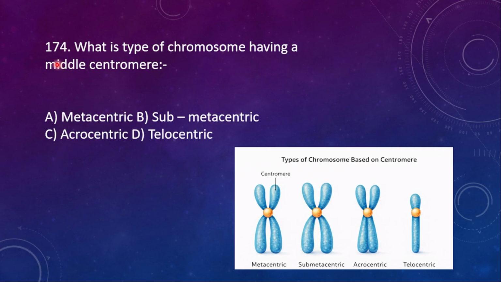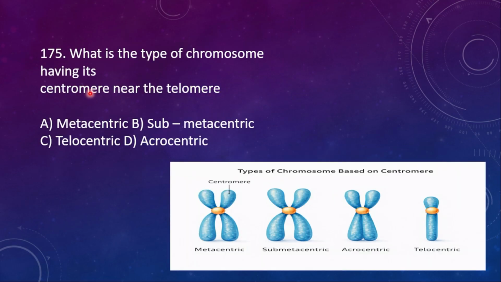174. What is the type of chromosome having the middle centromere? See here I am giving the types of chromosome structure. If the centromere is exactly at the middle, then it is called metacentric. If it is somewhat far, then it is called submetacentric. If it is near to the terminal, then it is called acrocentric. If it is totally at the terminal, then it is called telocentric. So if it is having a middle centromere, it is metacentric. This is metacentric, this is submetacentric, this is acrocentric, and this is telocentric.